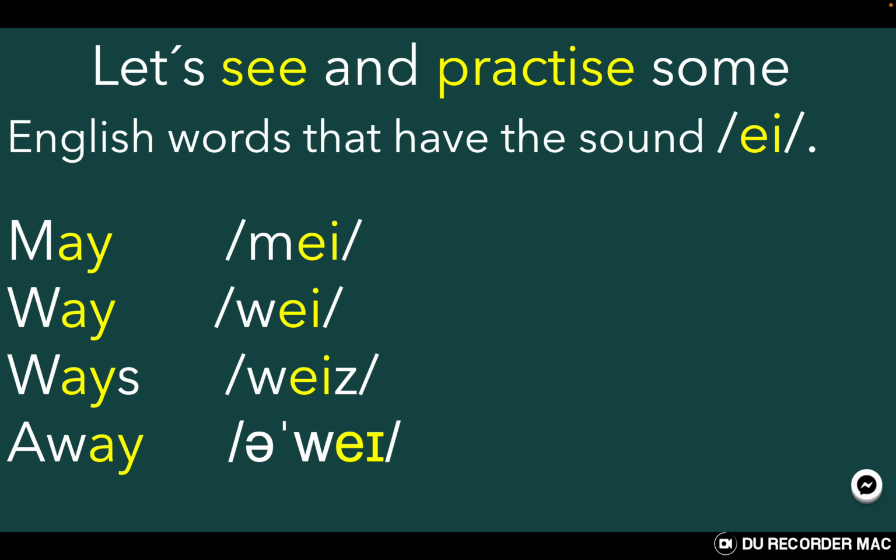The second word, way. Way. Some students say why. No, why? It isn't written like this. So why is written W-H-Y. So when we have W-A-Y, it is pronounced way.